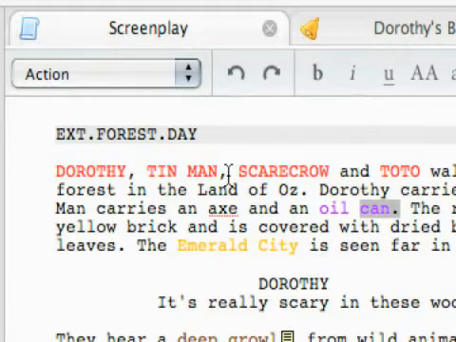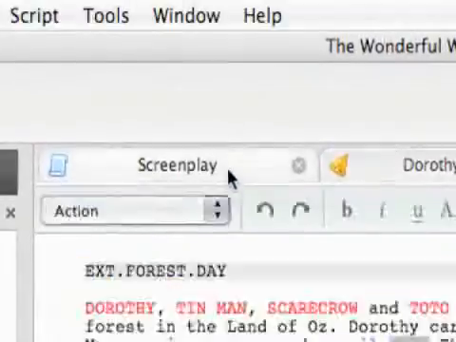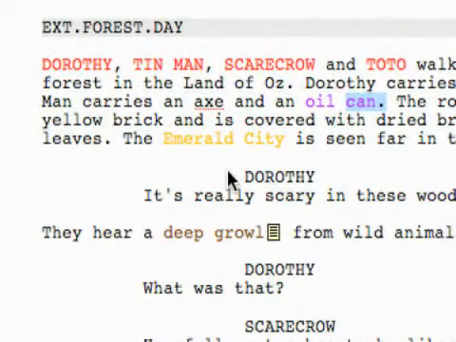So now I'm going to talk about the Screenplay Editor. And Celtx has a certain number of editors, and I showed you what these item descriptions are, but editors are like different text editors. And of course, the most useful for most people would probably be just the basic screenplay. And so that's what I'm going to talk about first.